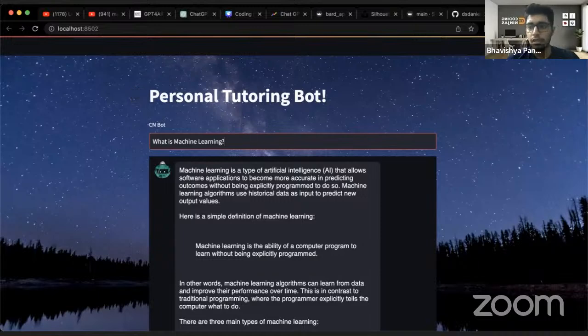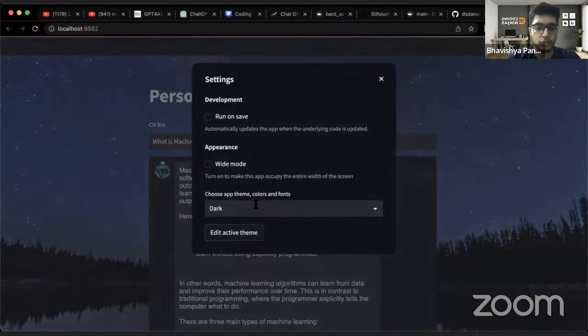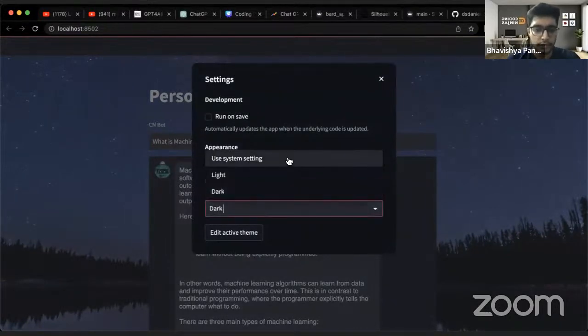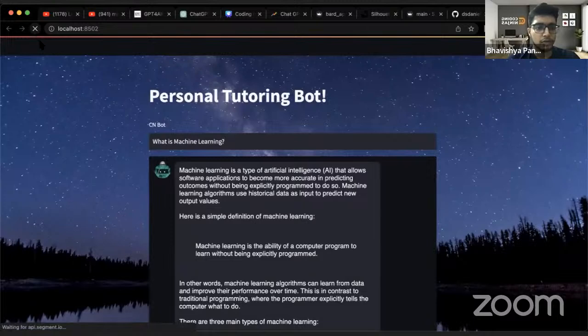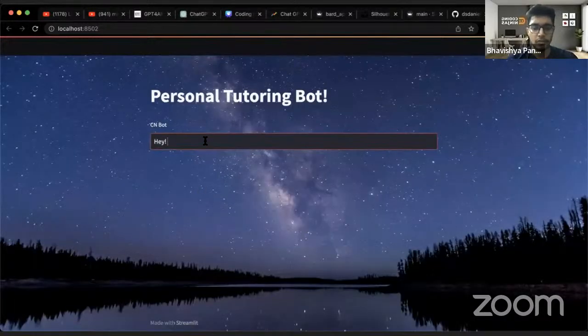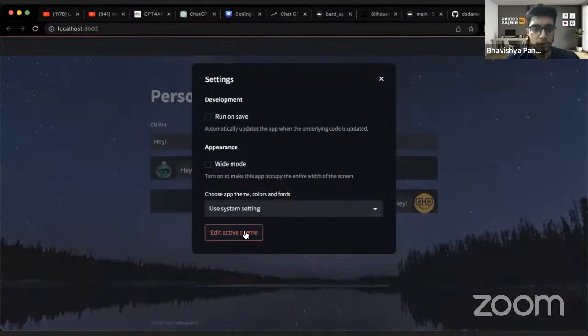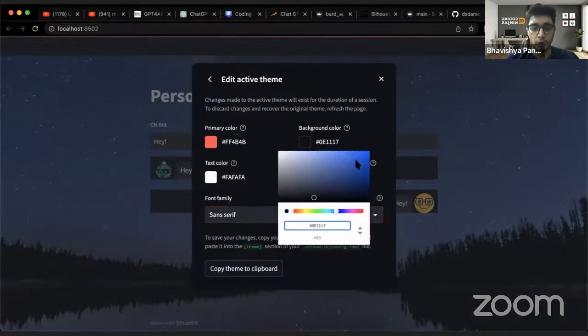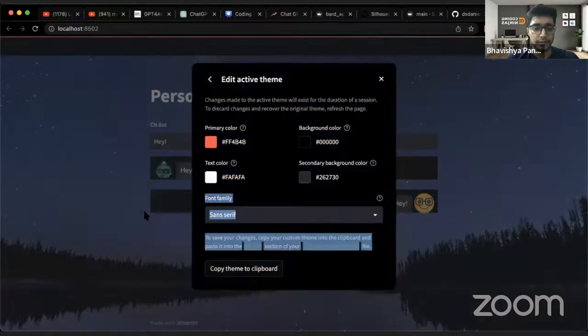So if you just go to the settings here, right? And then you would have to click on use system setting, okay? And if you just click here, probably reload. Then there would be a few things that would change, right? Now if you want this thing to change, edit active schema. You want a color other than black, let's say blue, okay? So it became blue. You want it to be white, let's keep black for now. This is black, it became black.